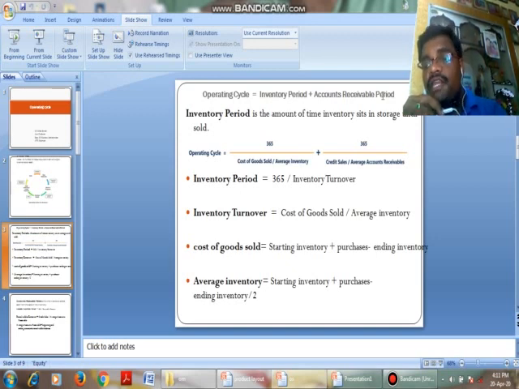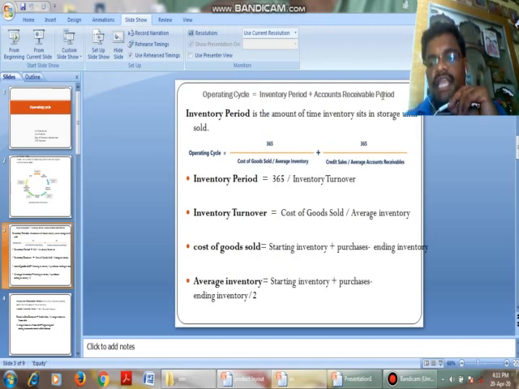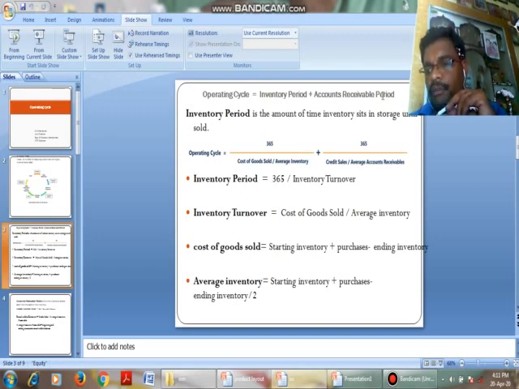Now, accounts receivable period. What is meant by accounts receivable period?